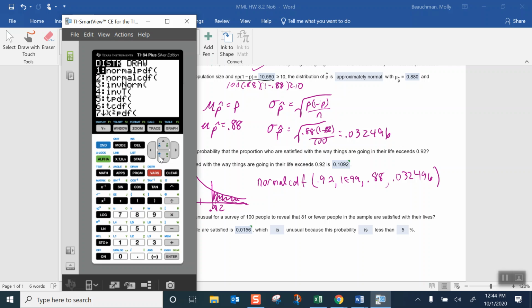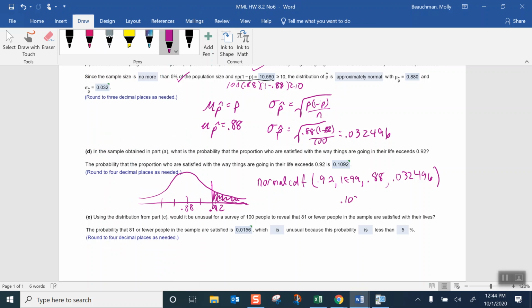We go to our distributions, normal CDF. Lower is 0.92, upper is infinity, a mean of 0.88, and a standard deviation of 0.032496. Paste, and what we end up with is 0.1092, which matches the value here.